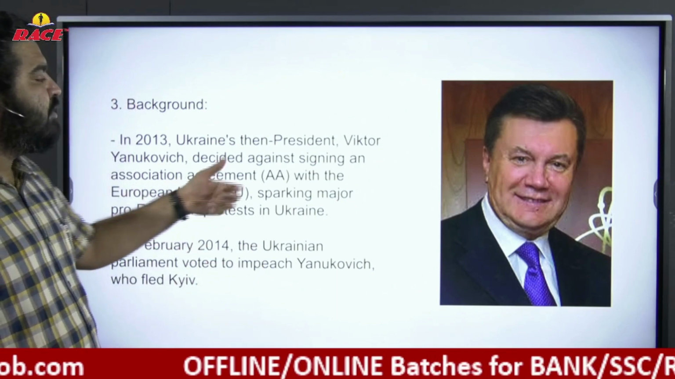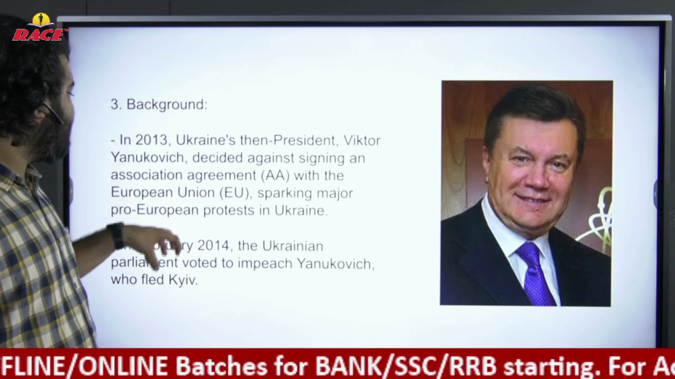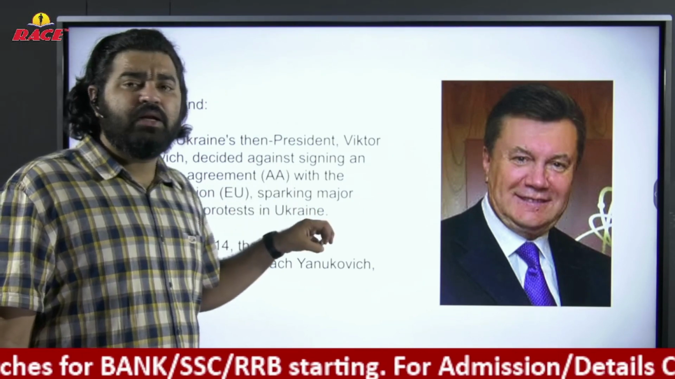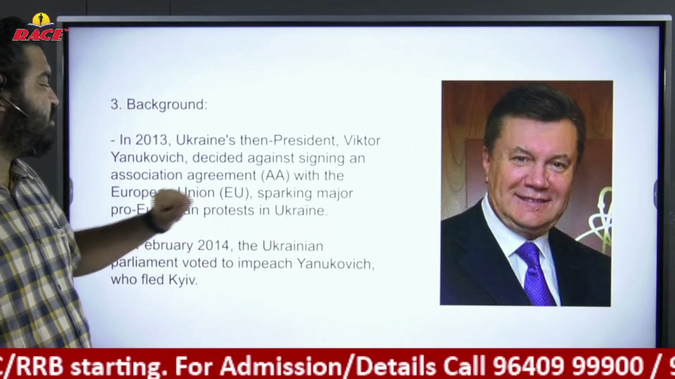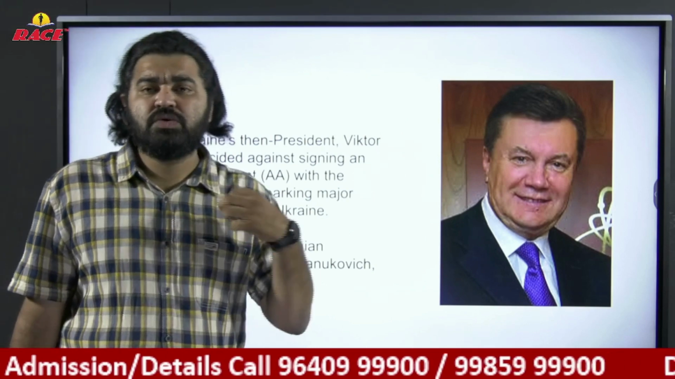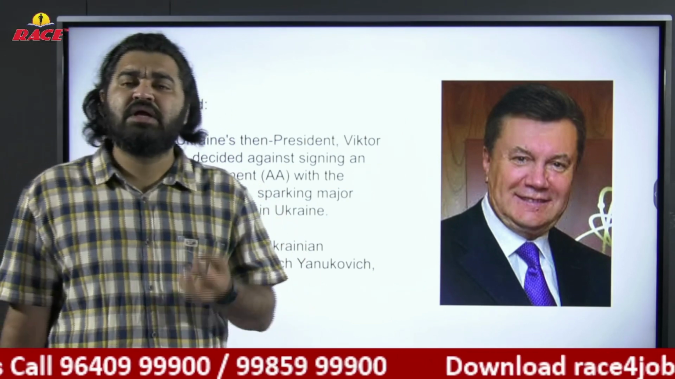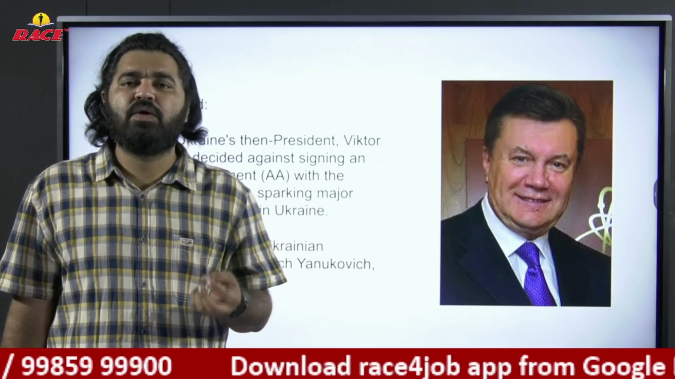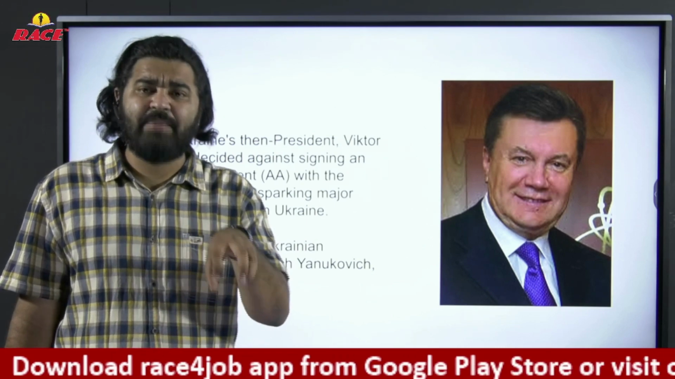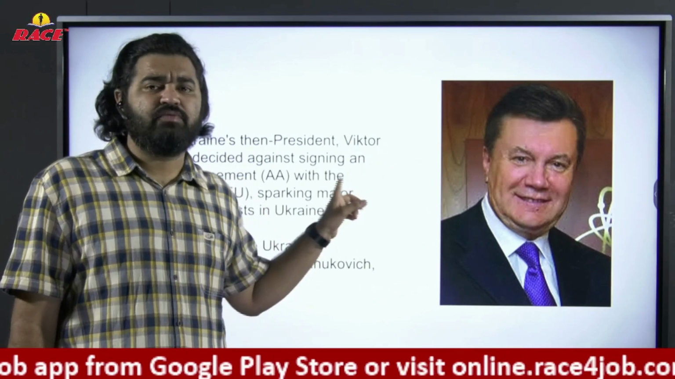Now, this was a treaty, an association agreement with the European Union. So there were pro-European protests in Ukraine. The people of Ukraine wanted to sign the treaty, and what you have seen in the news, popularly called Euro Maidan, in the capital center, is because of this treaty. It was named after the treaty.